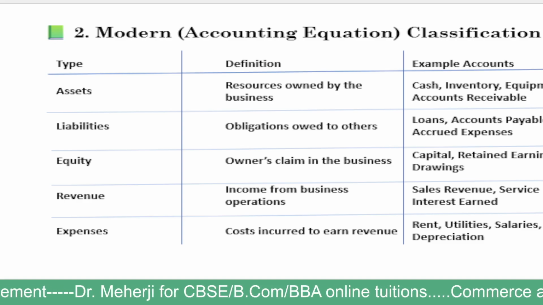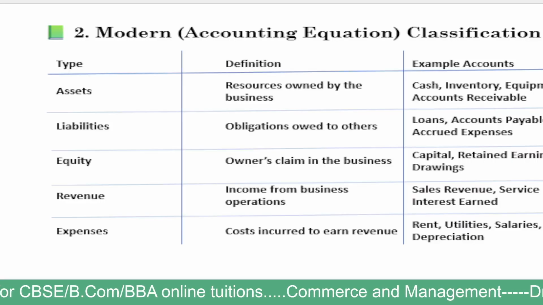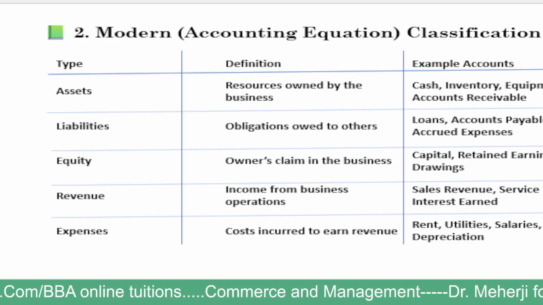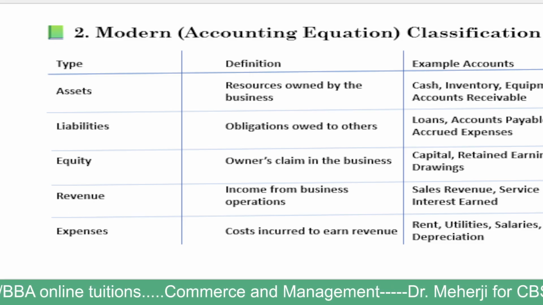And the third category is equity. Equity is the owner's claim in the business. How much the owner has contributed to his business is called equity or capital.